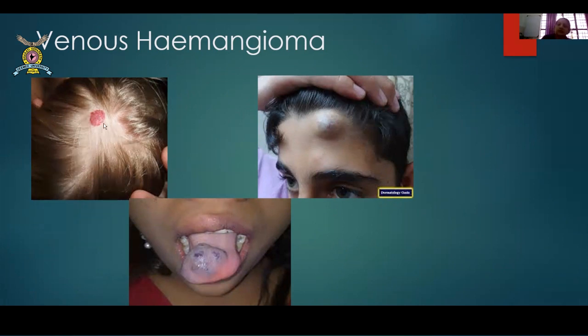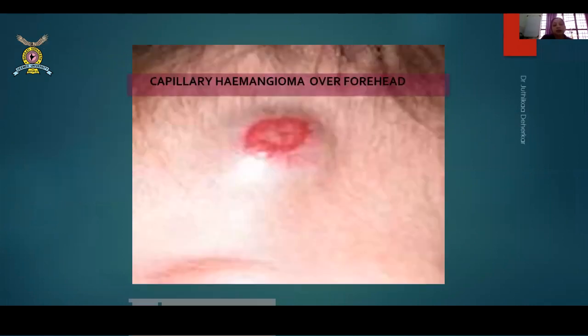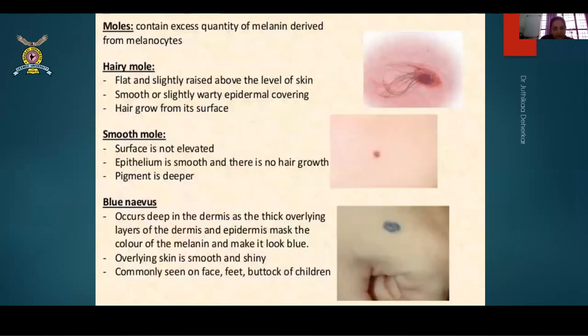This is classical venous, not arterial, because usually the vascularity of the scalp with veins is huge, so they may not appear classically blue. But if you see in the adult, in this lady, you can see a nice venous hemangioma on her tongue. This is something called a capillary hemangioma. These are very tiny, small, and you can see thread-like veins around it usually. So these are classical of capillary hemangiomas.